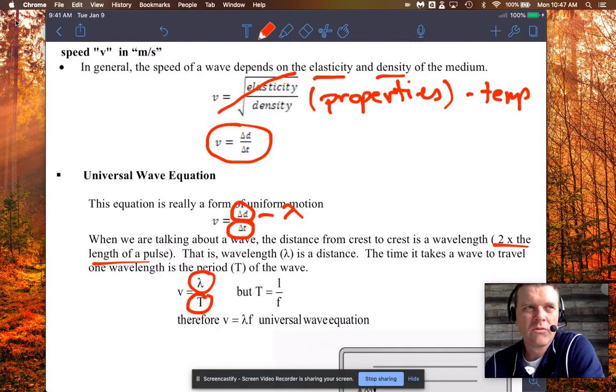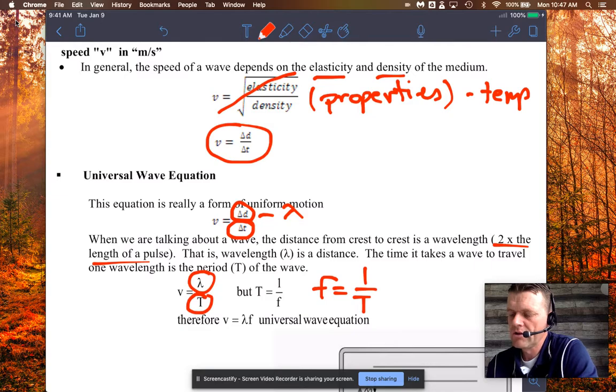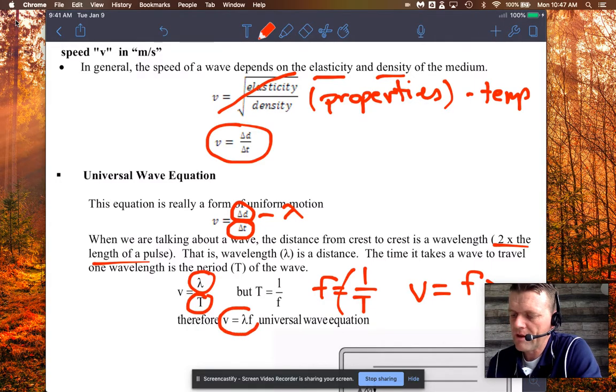Most of the time, though, we don't deal with the period of the wave, like how long it takes for the wave to be created. We use the reciprocal of that. If you remember, frequency is equal to 1 divided by the period. I showed you the equation there. So if we insert that into the equation, we now get velocity equals frequency times wavelength. Now, I know here they said wavelength times frequency. I mean, it doesn't really matter. It's the same.